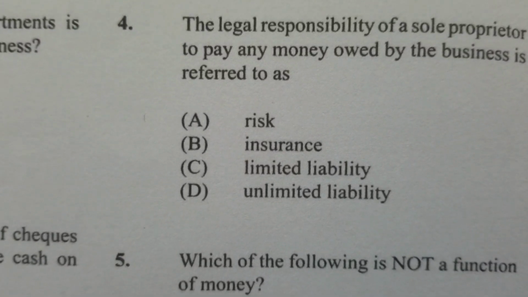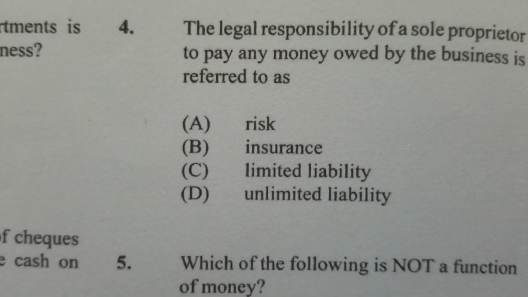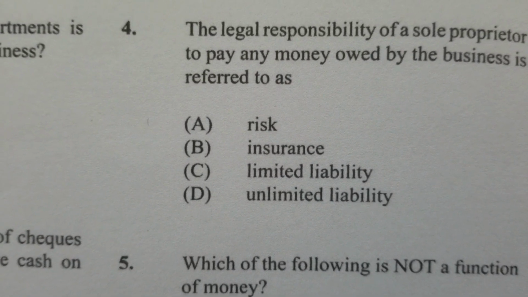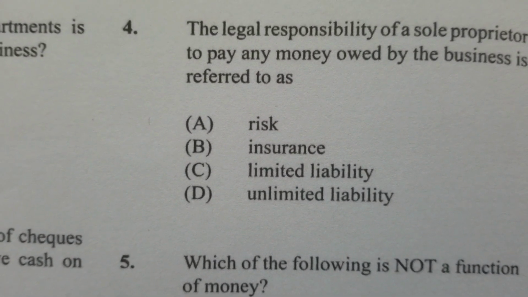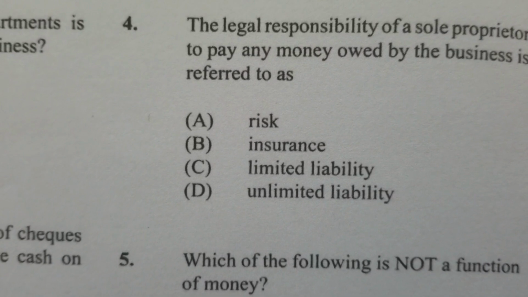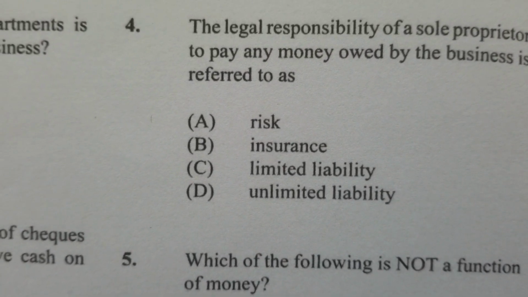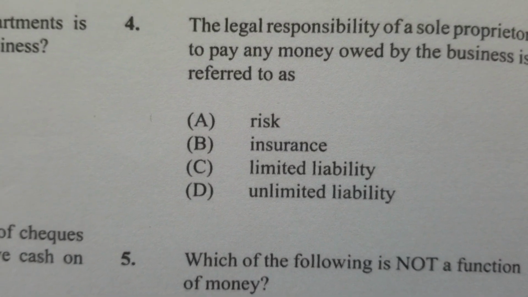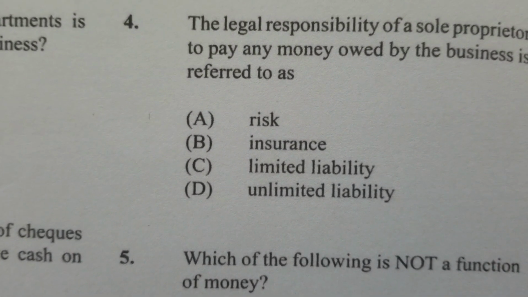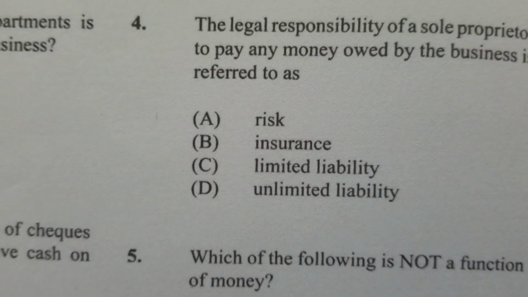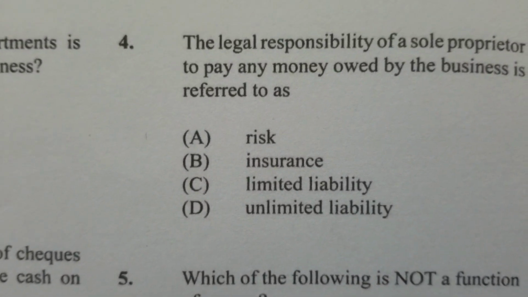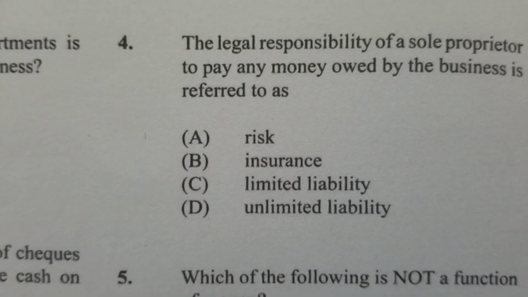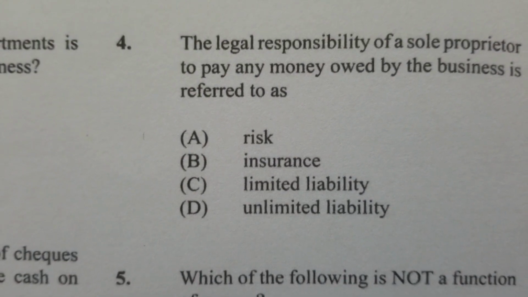Unlimited liability means that the owner of the business would lose, in the event of there being creditors to be paid, the monies and the assets of the business plus any private resources. All right, so that's why it is referred to as unlimited liability. So D is the appropriate answer.